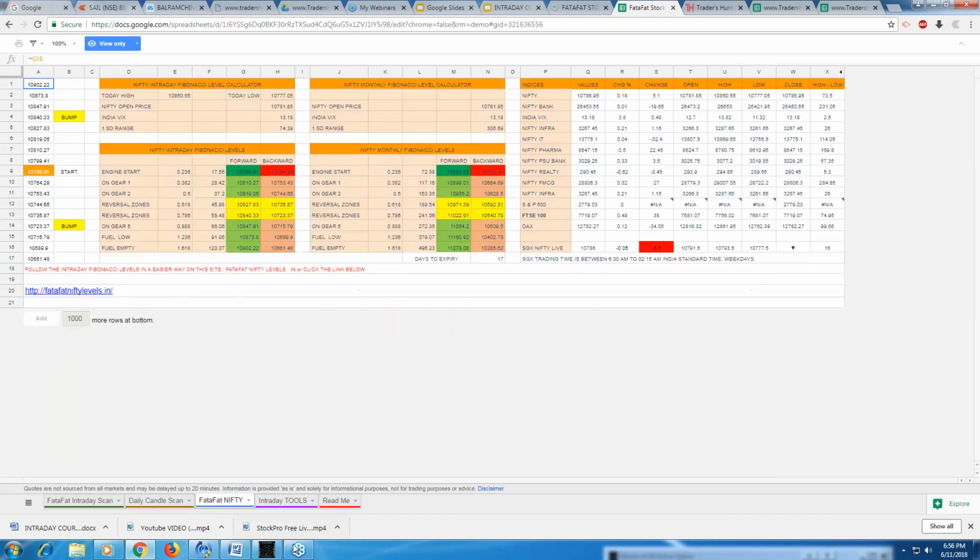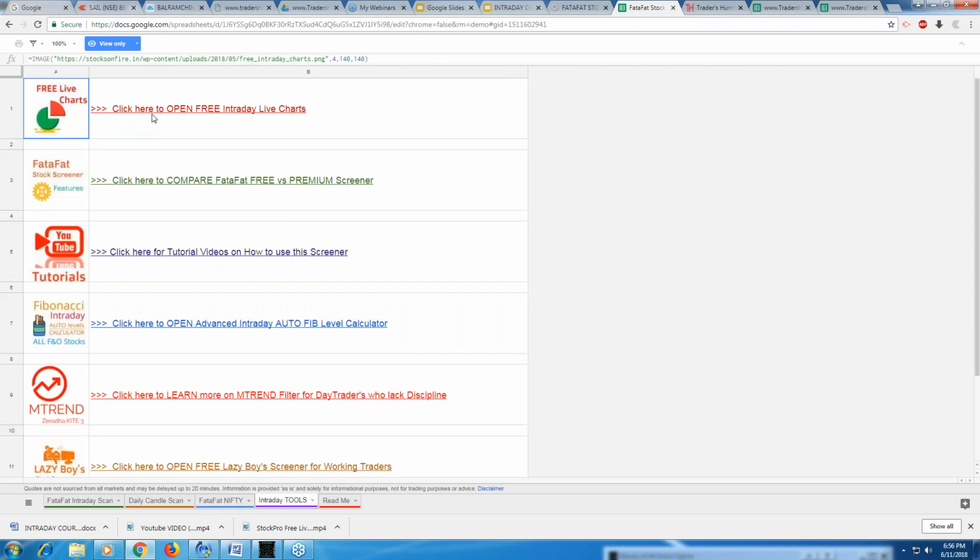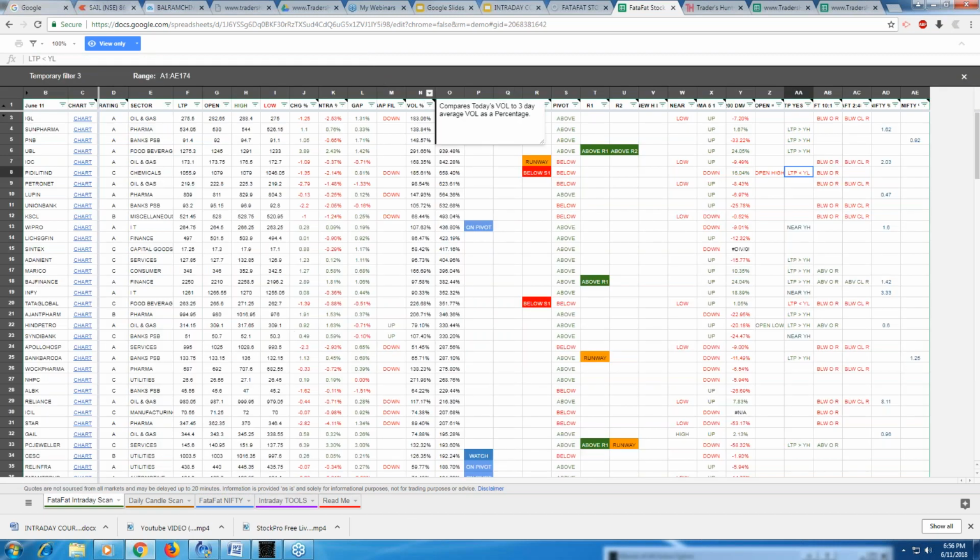These are different Nifty levels. You have Fibonacci retracements, you have monthly Fibonacci levels, then Nifty monthly Fibonacci levels, right? Then intraday tools. So you can check what else is over here. I basically look at this graph only, and here also I check.